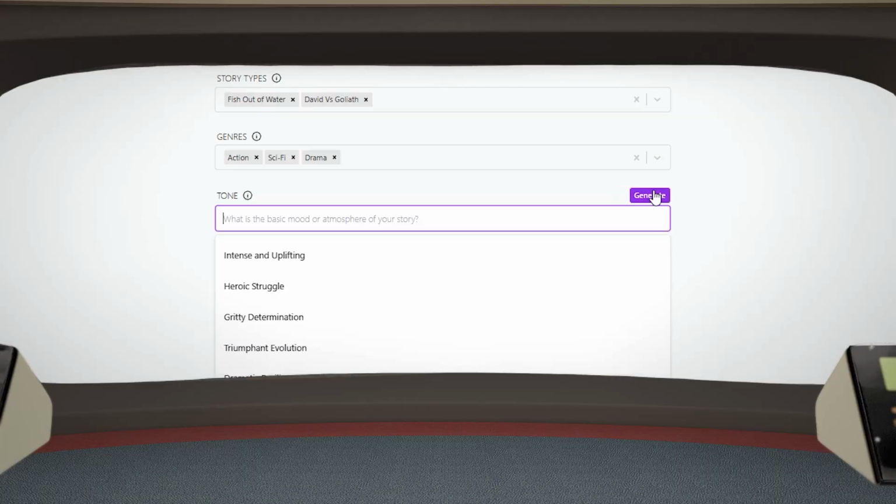Tone, I'm not sure about that one. Computer, could you make a suggestion? Generating, please stand by. Heroic struggle sounds great. Confirmed. What is the target audience for this film?